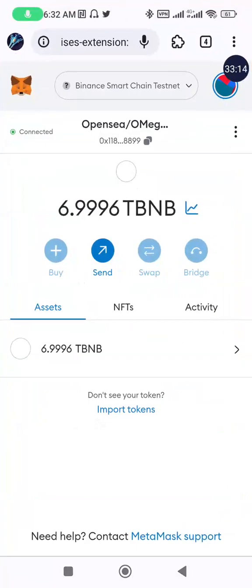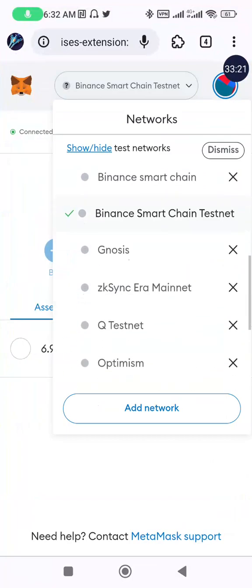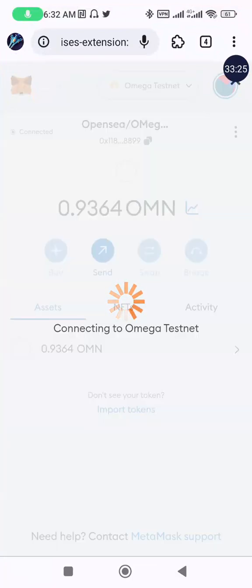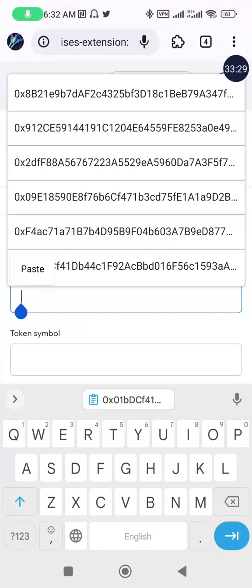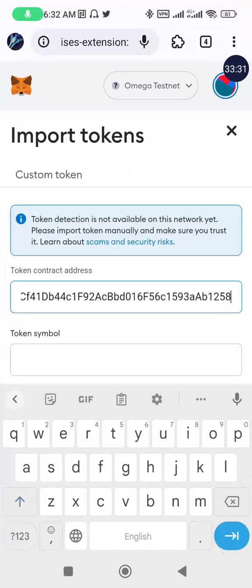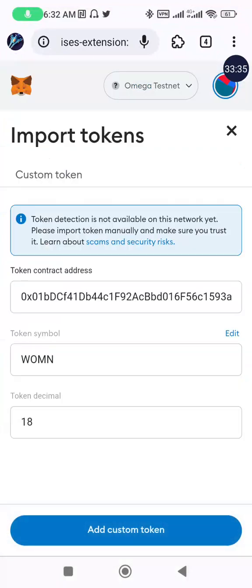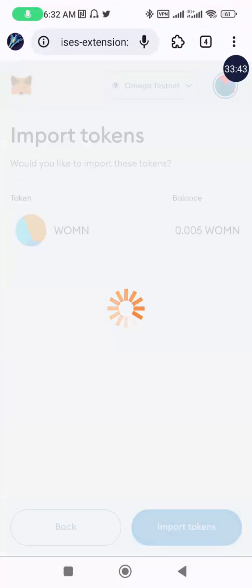It won't work if you are on the Binance Smart Chain, so I have to change to the Omega network for it to work, because it's an Omega Testnet token. If you add it on another network, it will not work, except there's a compatibility of that token on the other network. So it has popped up here. So we have WOMN. I'm going to click on add, and then I'll add it.